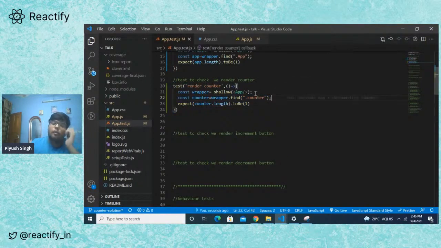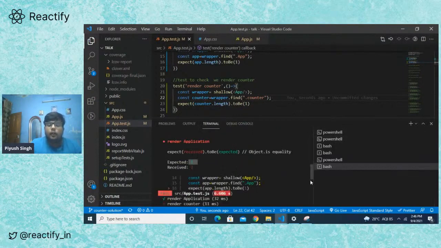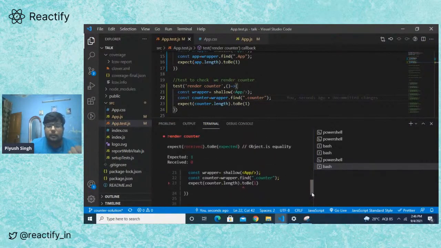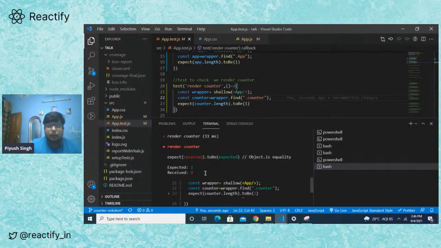We have a shallow copy of app also here, and we are trying to find a component with the class name of counter. Let's run it, and it will fail because currently we don't have a component with the class name as counter. As you can see, it expected one, we got 0.